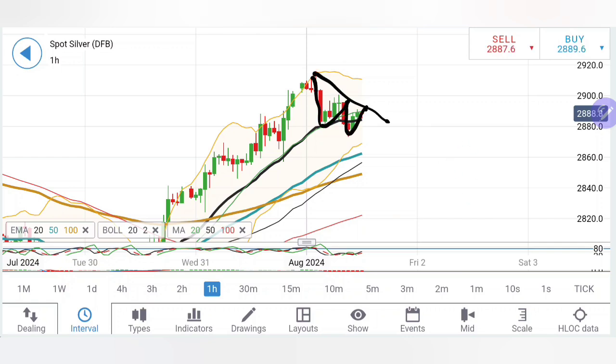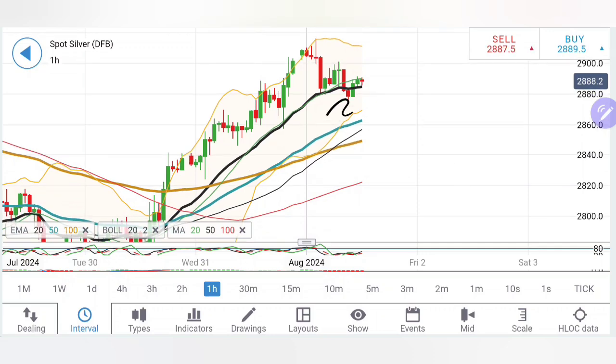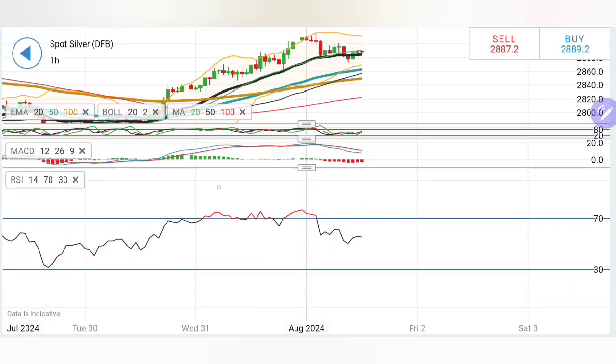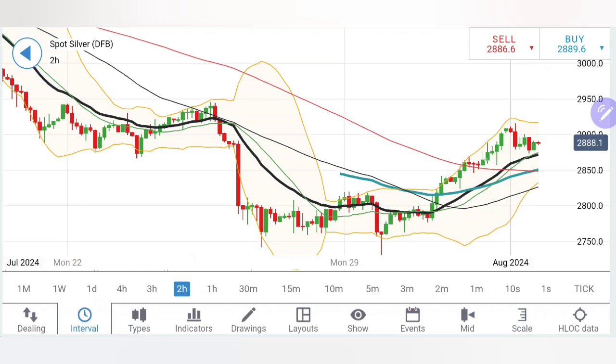As long as it stays below 29, 29.10, I will not recommend you to buy silver. Only and only if it trades above 29.10, we can expect that it is going to hit highs towards 29.40, 50 levels. And remember, on the daily basis, I have shared several times, as long as 29.50 is not taken on the silver, you should not be treating this as bullish. Moving averages here are trading with divergence, are staying bullish here. The stochastic rising, good sign for the bulls, while the MACD has crossed over at the top, trading bearish, looking downwards. RSI is also looking downwards, slightly bearish signs here.